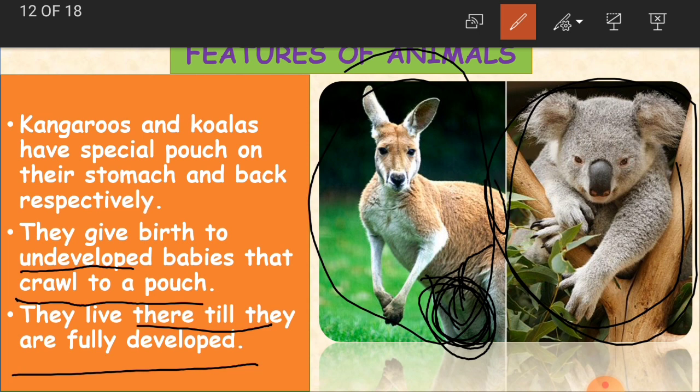So it has to protect the baby because it is not fully developed. After it completely develops in the pouch, then the baby comes out on the ground. Clear, children? So this is how the kangaroos and koalas have got a special pouch and they protect their young ones.